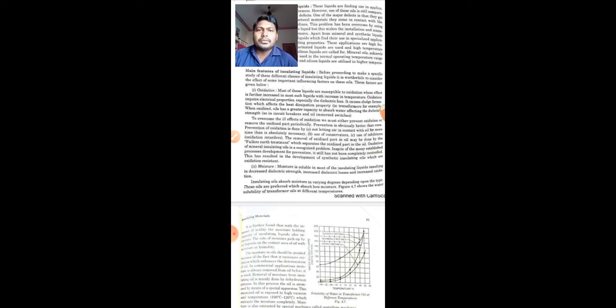Insulating oils absorb moisture in varying degrees depending upon the type. Those oils are preferred which absorb less moisture. So there is a figure shown, students. We have to select the oil which has less moisture absorbing quality. Now this figure gives the water solubility of transformer oils at different temperatures. So with the increase in temperature, what happens to the water absorbing property?